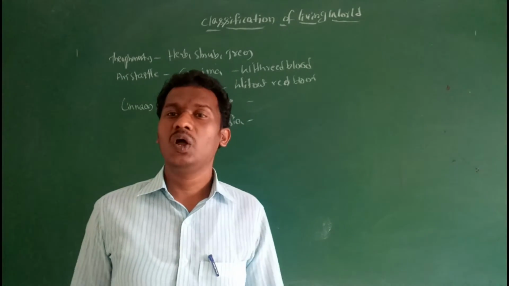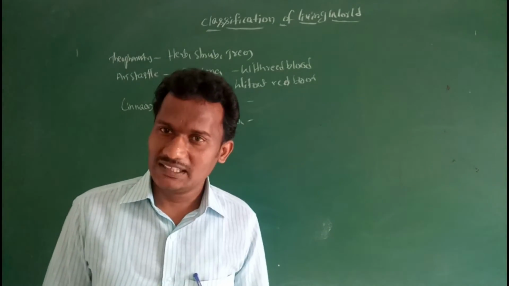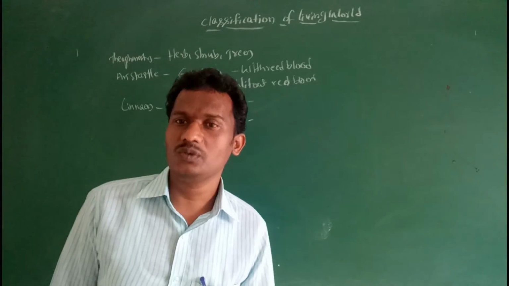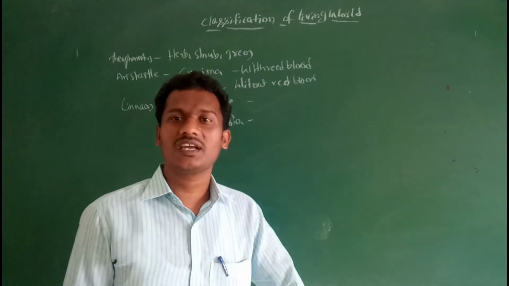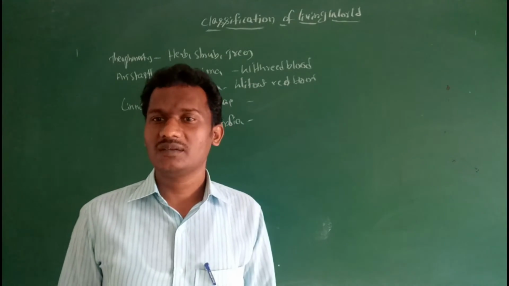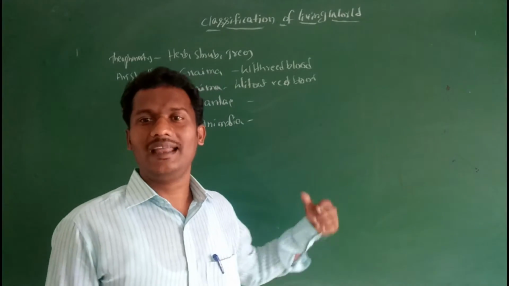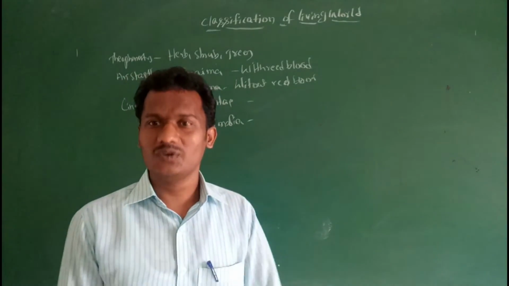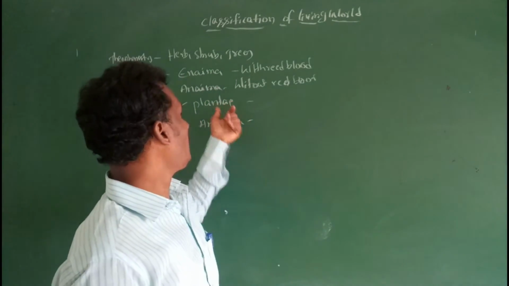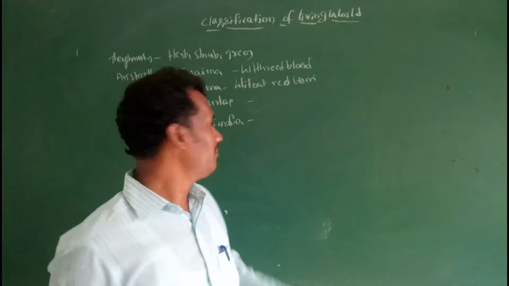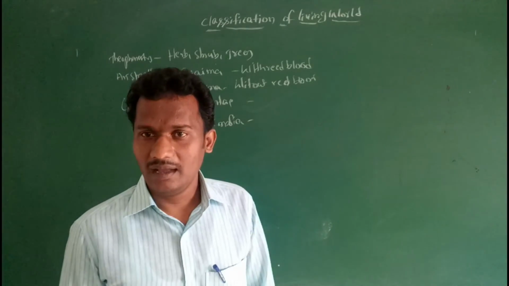It is nothing but the two kingdom system of classification. So Linnaeus proposed the two kingdom system, classifying the organisms into Plantae and Animalia.